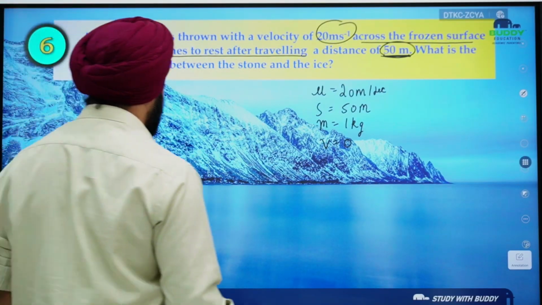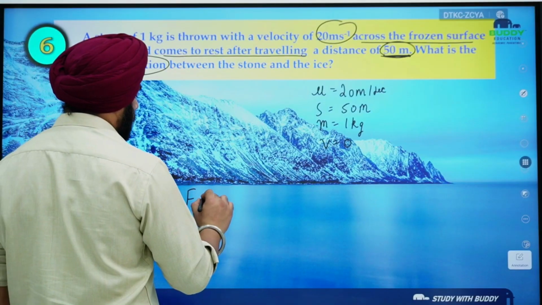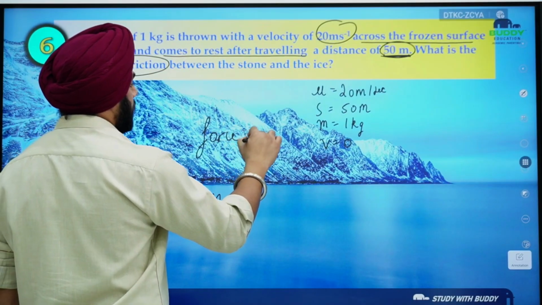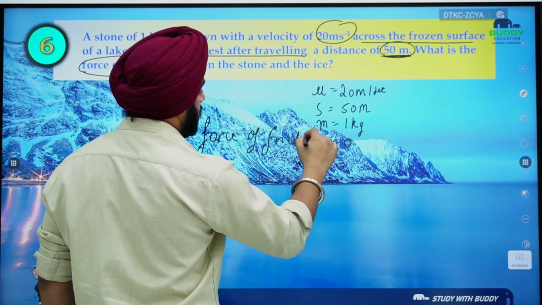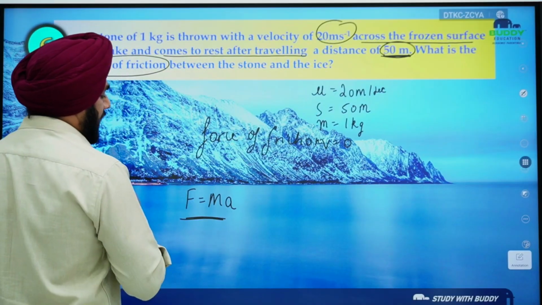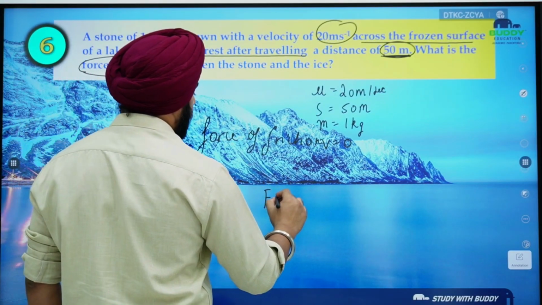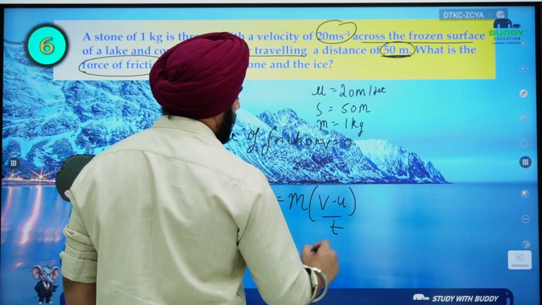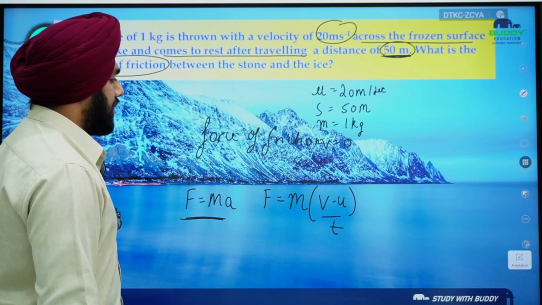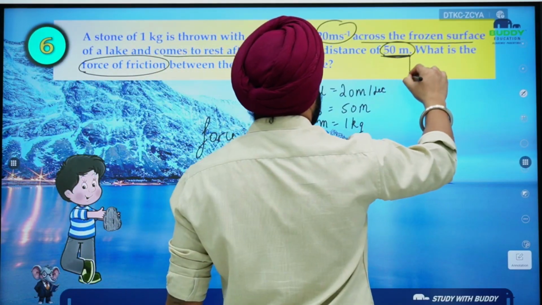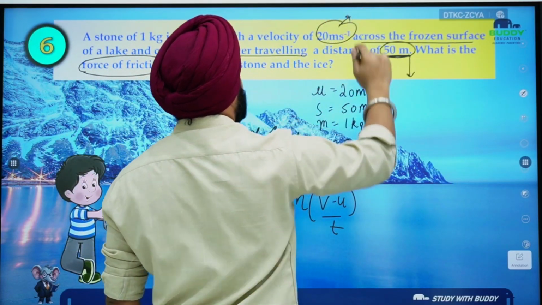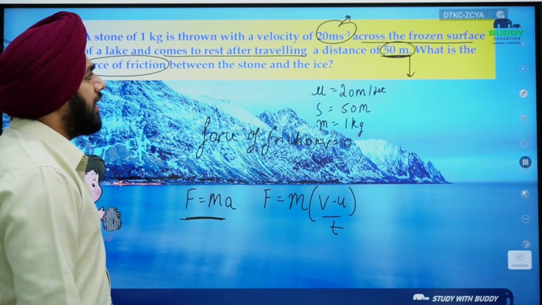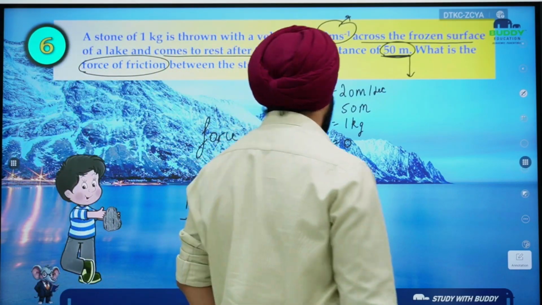Now, listen to me. So, force is equal to mass into acceleration, and force of friction is the opposing force, right? So it will eventually come to the negative. Okay. So F = m(v - u)/t. Right. So we need the acceleration first. This time is not given, right? So we need the time so that we can find out, or we can find out the acceleration directly.